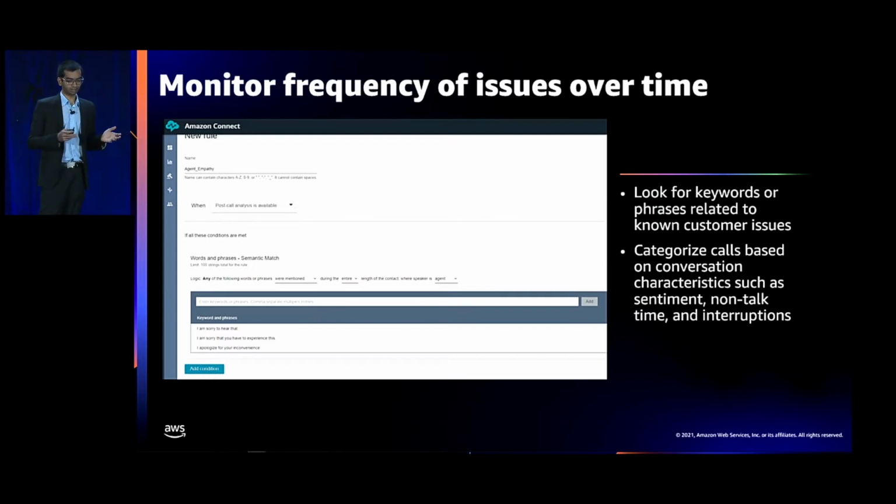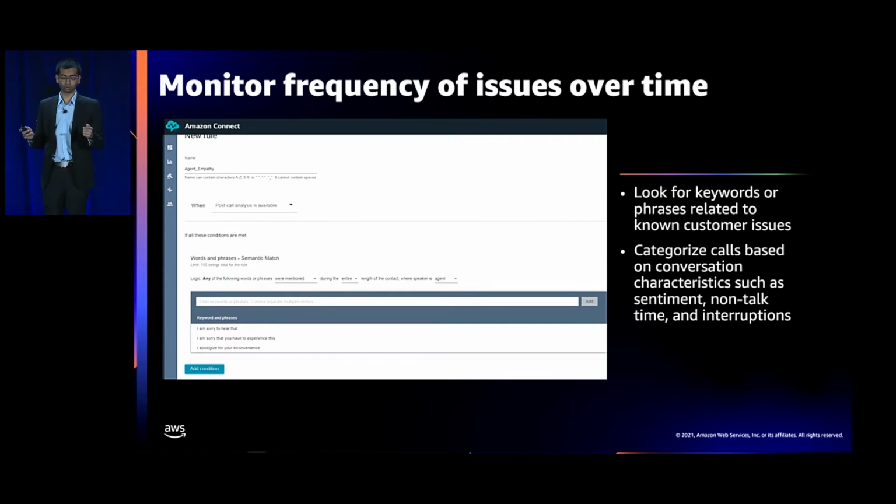Now, supervisors can categorize these calls based on 3 matching techniques. So you have exact matching, you have semantic matching, and then you have pattern matching. With exact matching, Contact Lens can look for keywords and phrases exactly as you've specified them.